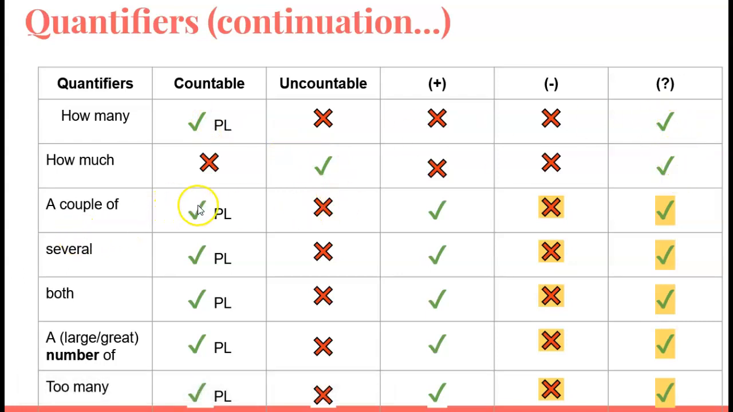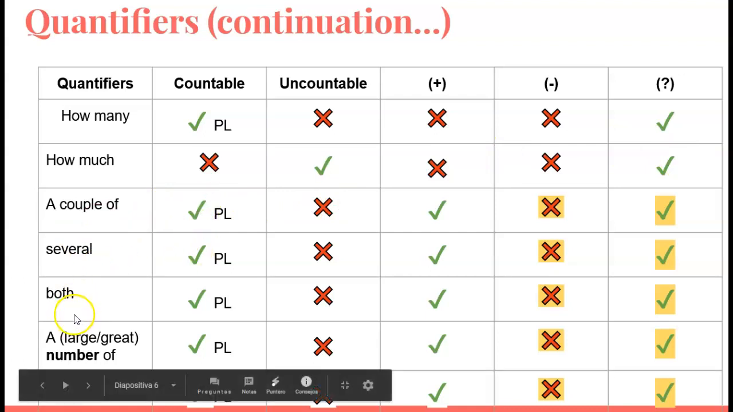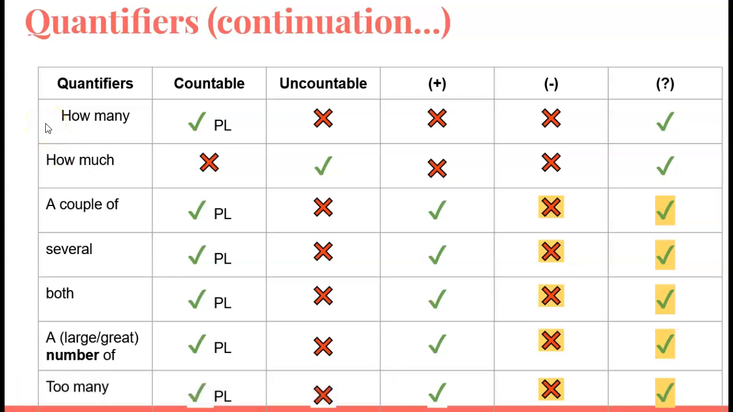Then we use a couple of, several, a large number of, and too many with countable in plural form. We use most of them with affirmative sentences. Sometimes you can use them with negative when you are just negating that specific information.